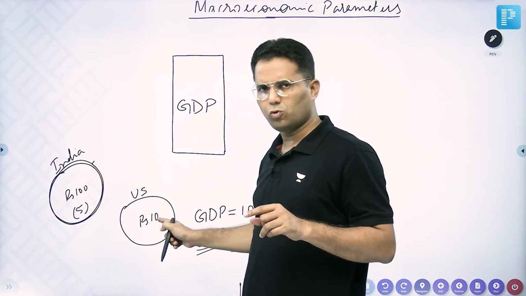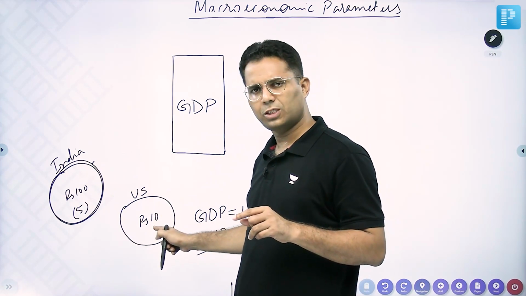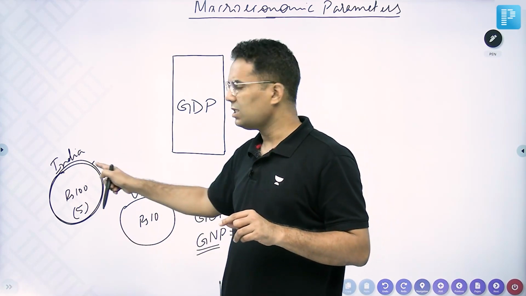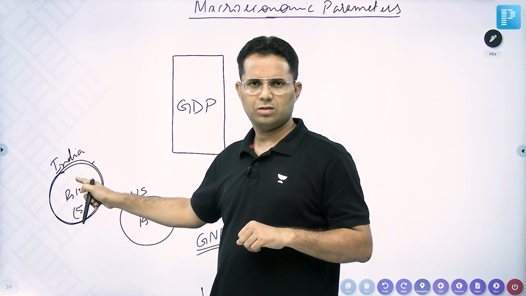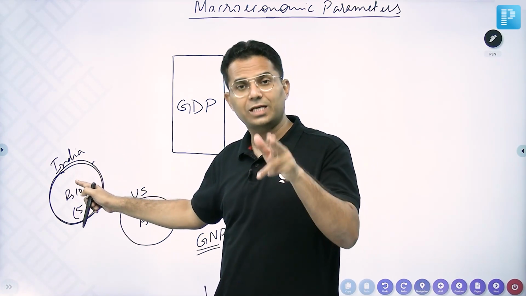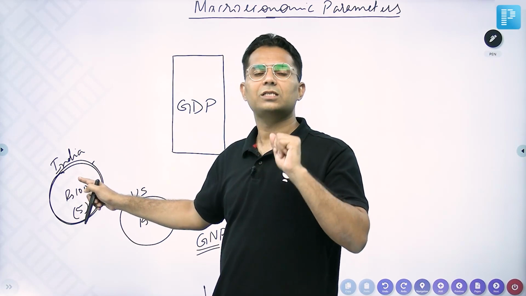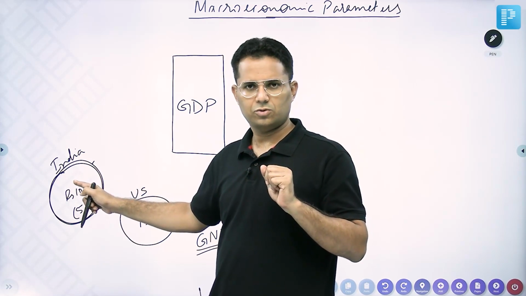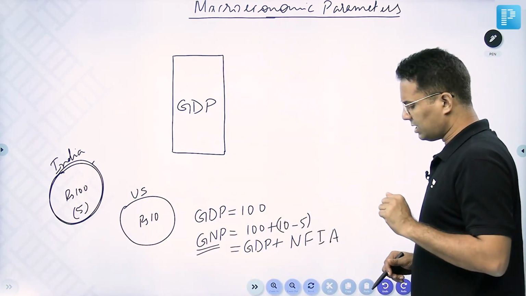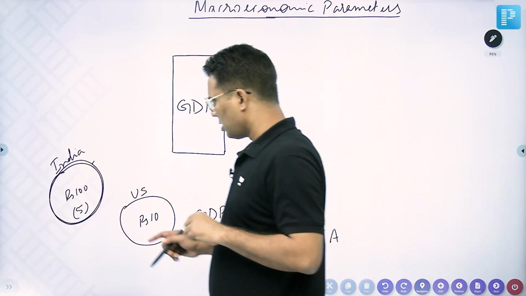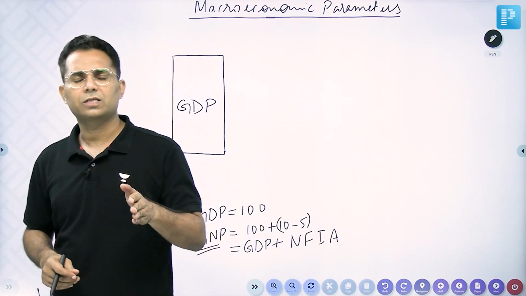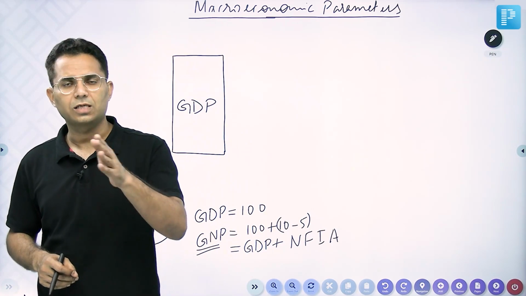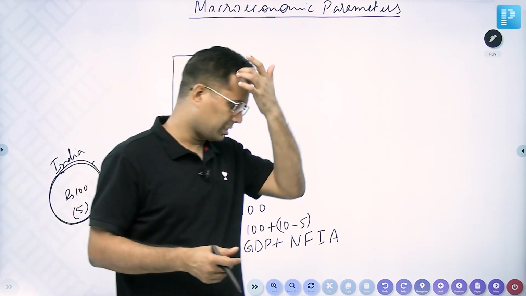If I have gone for 2 months, then whatever I am producing here will be counted in India's GNP. So GNP is about resident status rather than citizenship. Understood? So GNP is production by the residents.